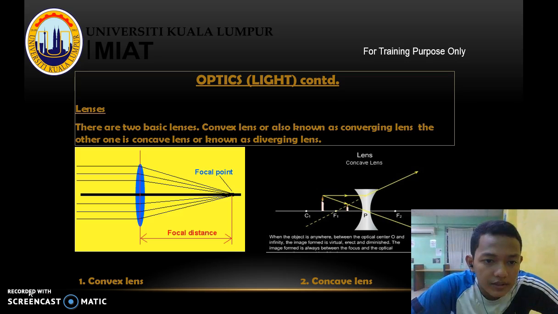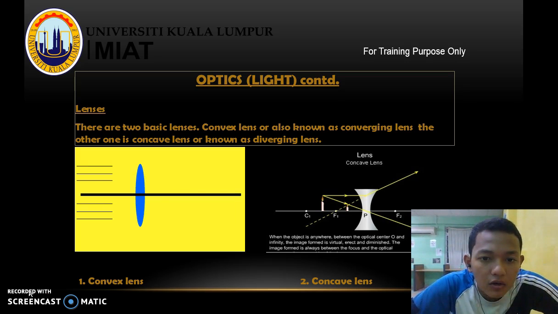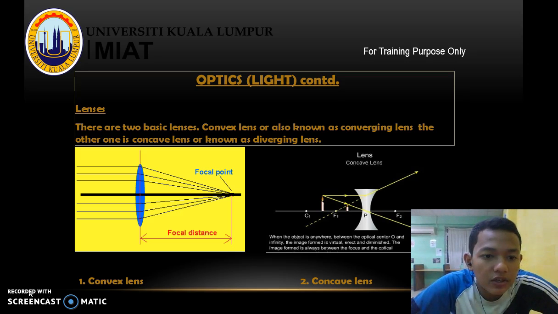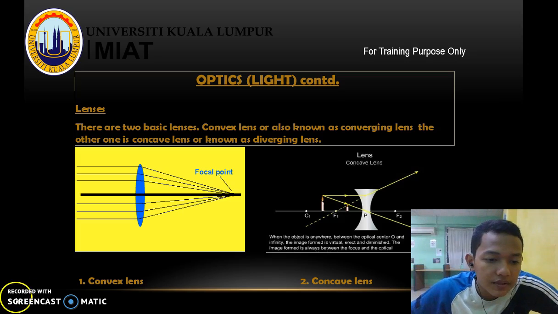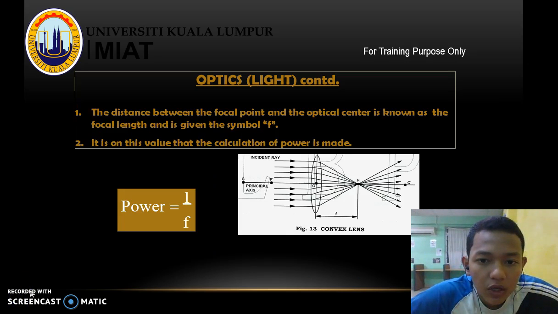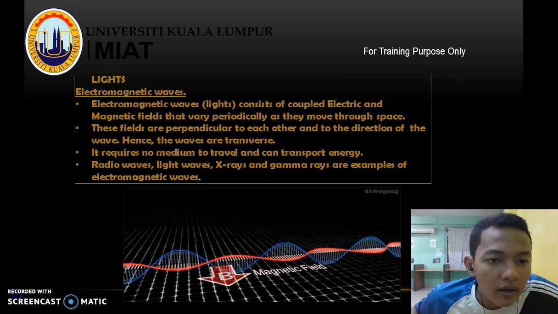Okay, now lens. There are two basic lenses. Convex lens, also known as converging lens. The other one is concave lens, known as diverging lens. The distance between the focal point and the optical center is known as the focal length and is given the symbol f. It is on this value that the calculation of power is made, where the equation is power equals 1 divided by f.